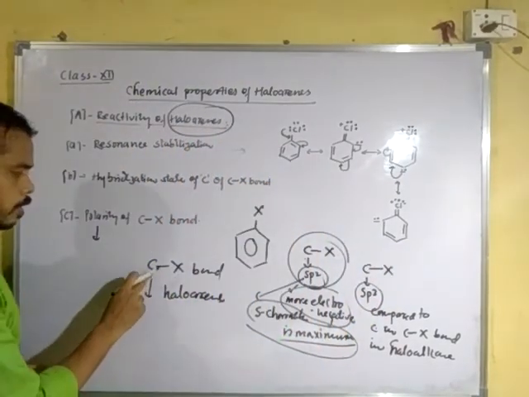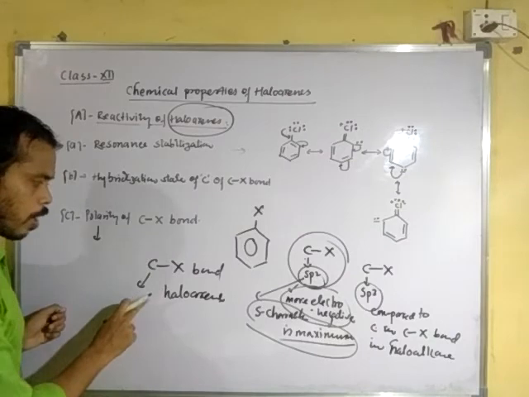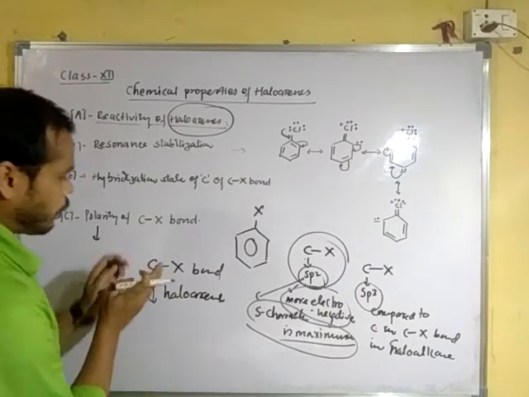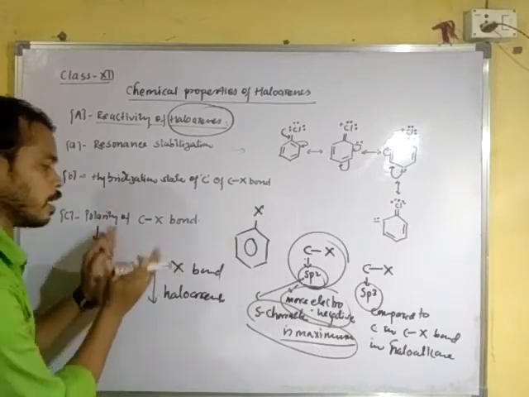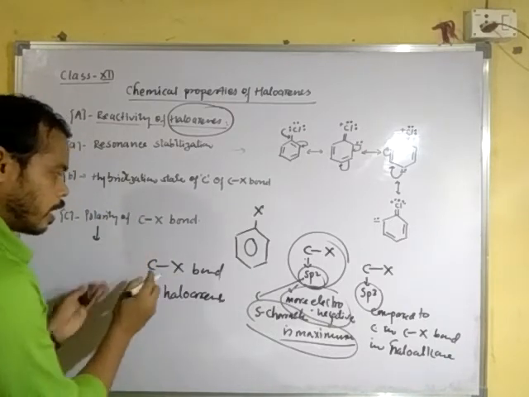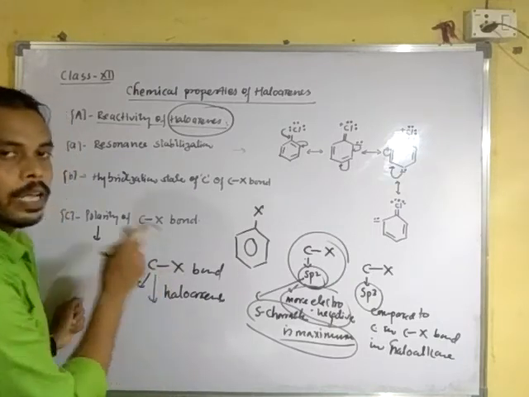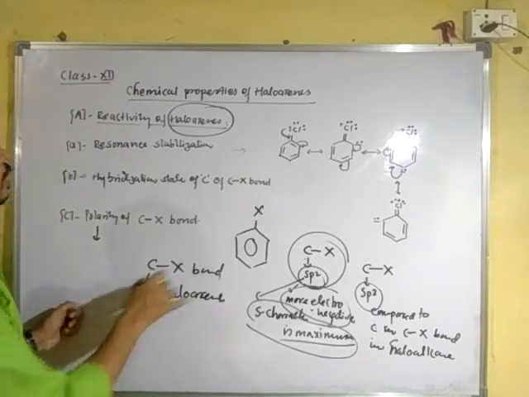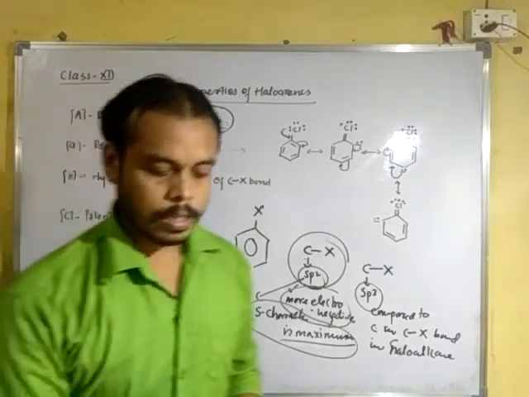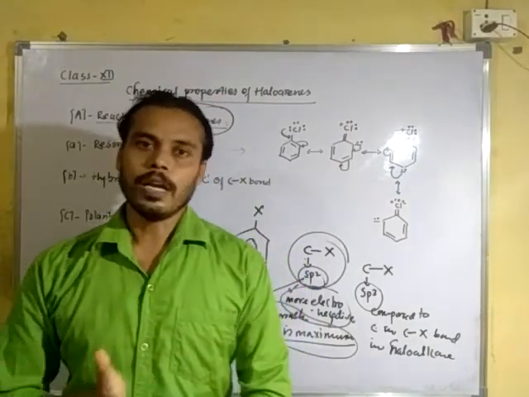So this is less polar because it is more electronegative and forms a double bond. Once again it shortens the bond length between the carbon and halogen. These are the main factors which cause the less reactivity of haloarenes.